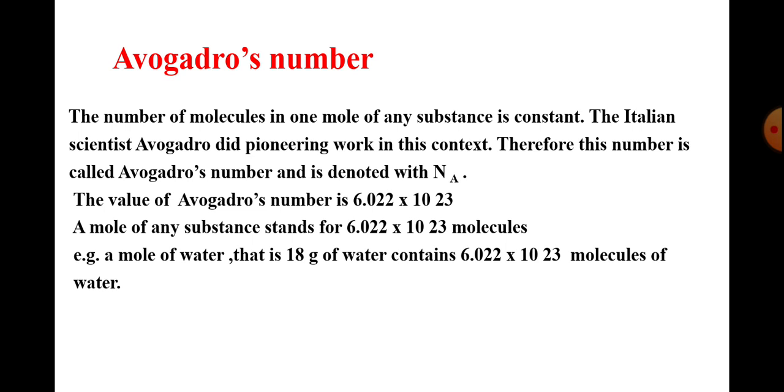Here the next concept is Avogadro's number. The number of molecules in 1 mole of any substance is constant. The Italian scientist Avogadro did pioneering work in this context. Therefore, this number is called Avogadro's number and is denoted with Na. So, the value of Avogadro's number is 6.022 into 10 raised to 23. A mole of any substance stands for 6.022 into 10 raised to 23 molecules. For example, a mole of water, that is 18 gram of water, contains 6.022 into 10 raised to 23 molecules of water.